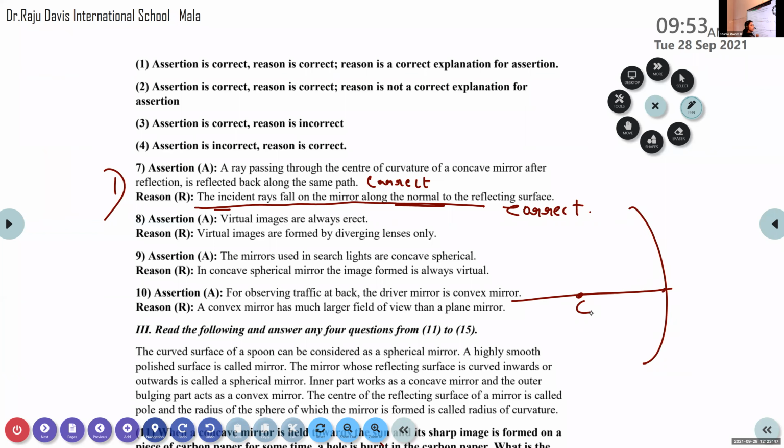Incident rays that come parallel fall along the normal after reflection. So we can say that incident rays fall on the mirror along the normal to the reflecting surface, and this reason is the correct explanation for the assertion.